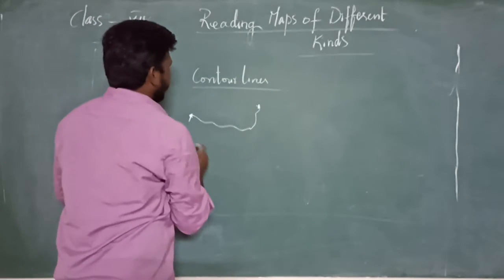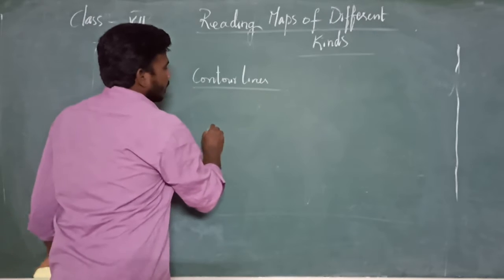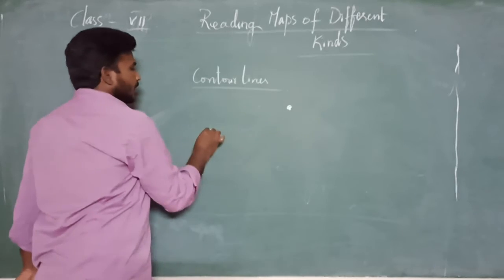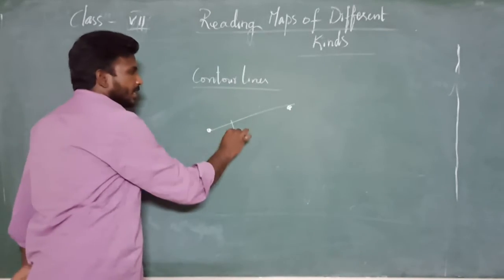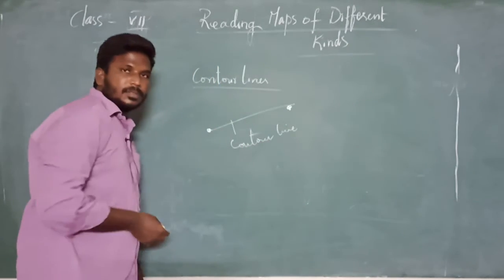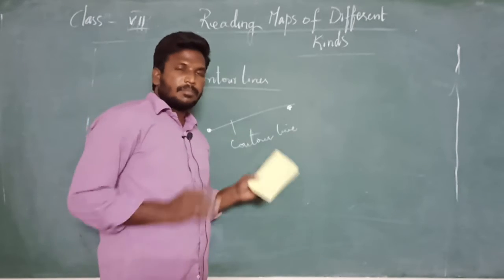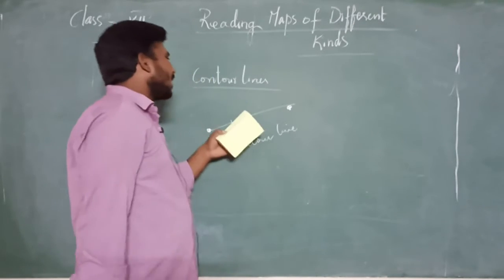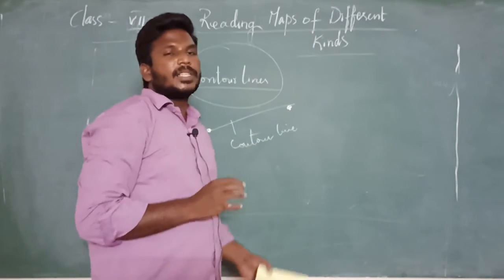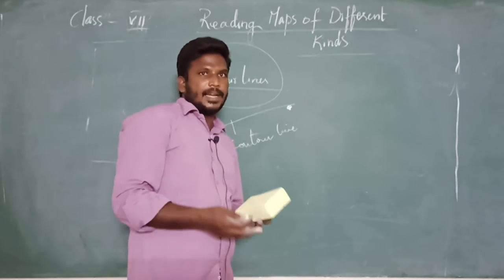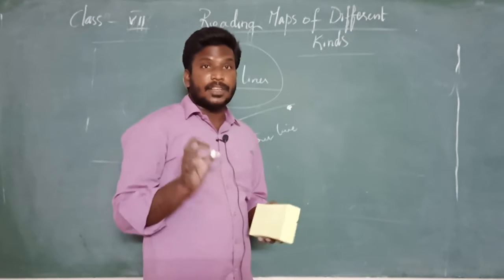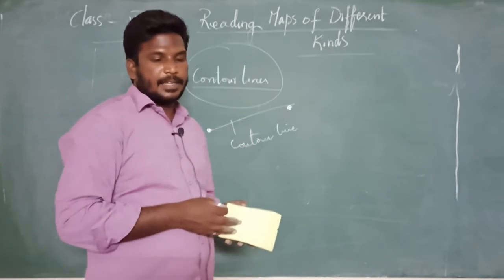For example, here one point is there and here one point is there, according to their shape and height. When we join a line, these lines are called contour lines. By this, what is the use? We can estimate the location, place, height, distance, everything will be calculated based on these contour lines. These are the contour lines which help to decide the calculation of heights and measurements in the maps very accurately and very exactly. Is it clear?